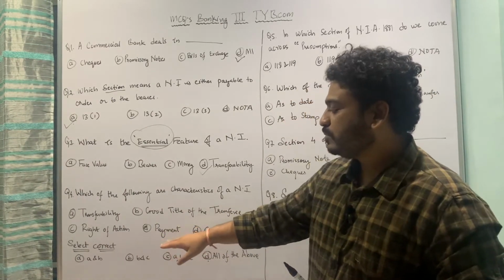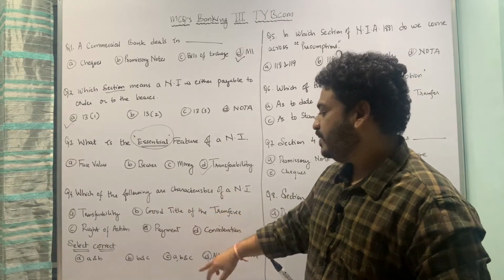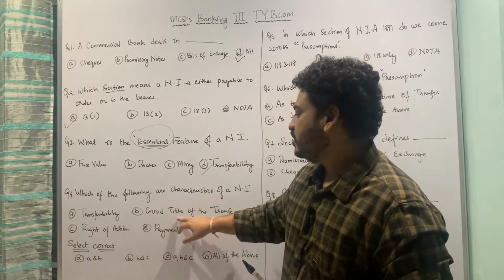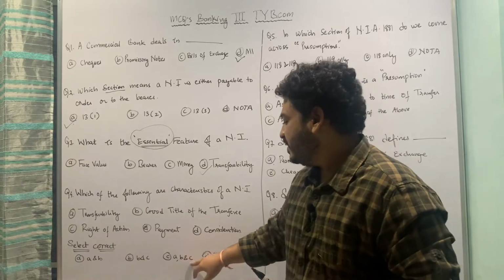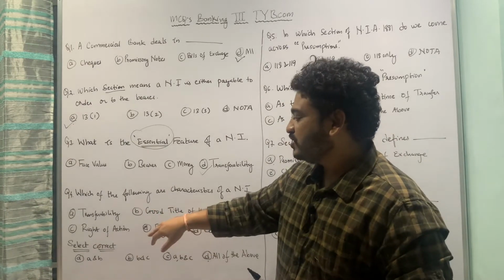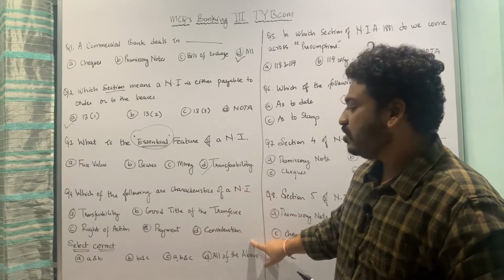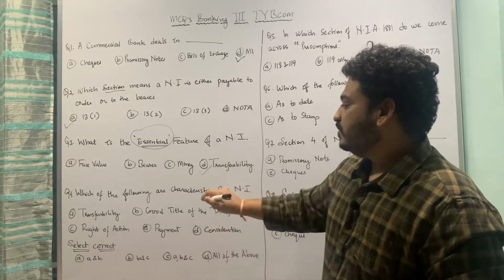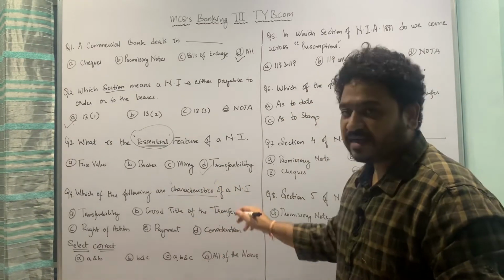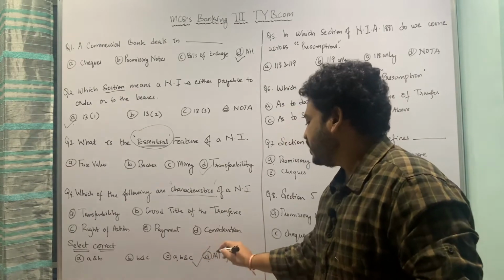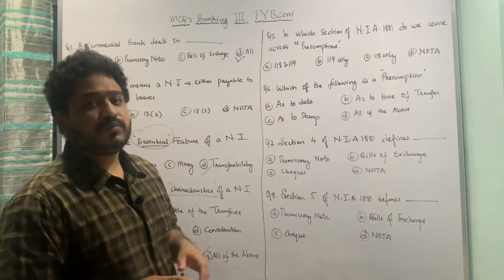So the first option which we have is A and B, that is transferability and good title of the transferee. Then B is B and C, that is good title of the transferee and right of action. Then we have A, B and C, that is right of action included in transferability and good title of the transferee, and then last we have all of the above. So here, which of the following are characteristics of a negotiable instrument? All of these are characteristics of negotiable instrument, and hence option D is the correct answer. Let us now move to the fifth MCQ which we have here for you.